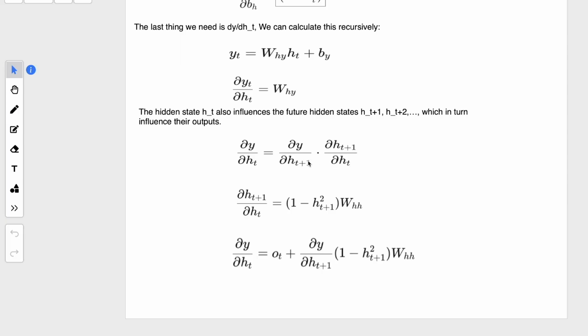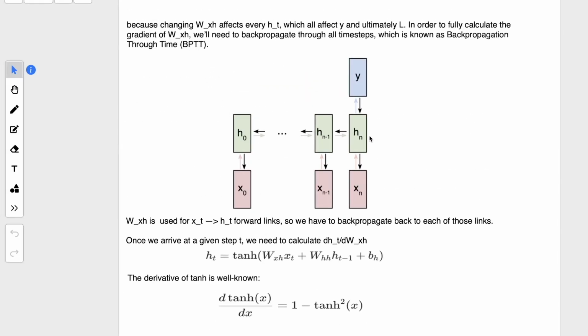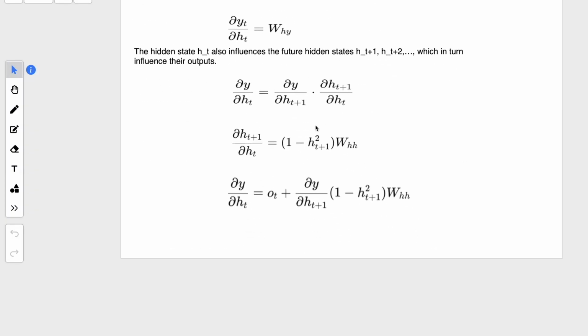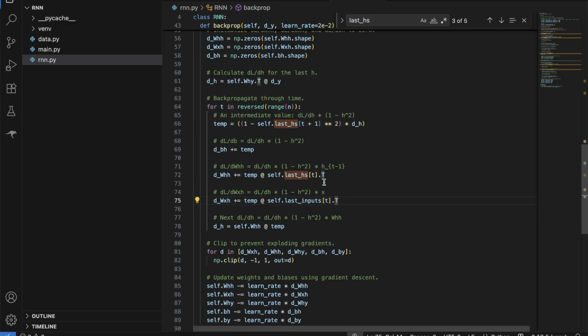So it's the same chain rule, because we are calculating the partial derivative on this layer, which is dependent on the previous hidden layer. We apply the chain rule on the hidden layers itself. So it will be looking something like this. We already know how this looks, so we just replace it here. And at the end our formula will look something like this, which will be delta y by delta ht plus 1 into this formula. Okay, this is how we are calculating our loss, and we are updating our weights.